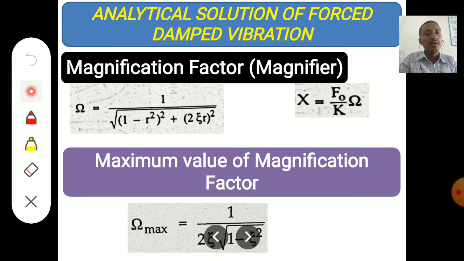You may not be able to see this formula clearly: 2 zeta into square root of bracket 1 minus zeta square. Okay, so this formula is used to find the maximum value of magnification factor.